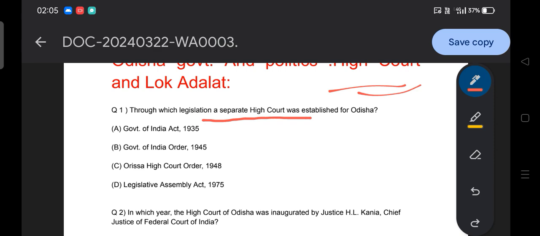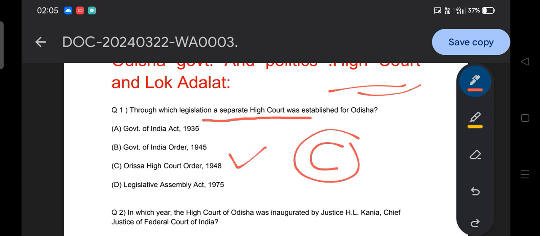Option C, the Odisha High Court Order 1948. Option D, Legislative Assembly 1975. The answer to this question is the Odisha High Court Order 1948. So the separate high court was established for Odisha by the Odisha High Court Order 1948. That is the legislation you have to remember from the exam point of view.